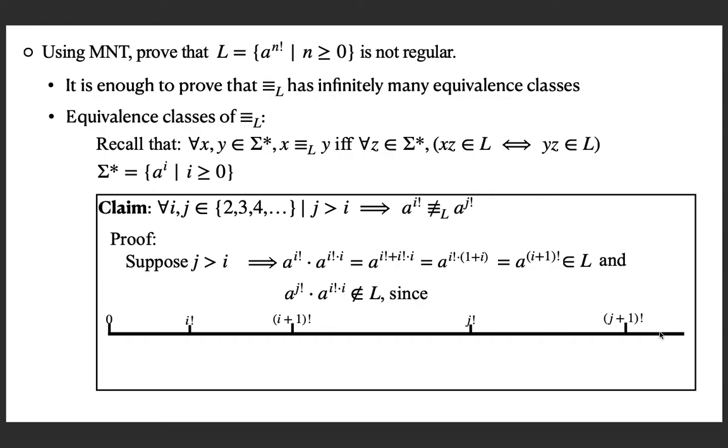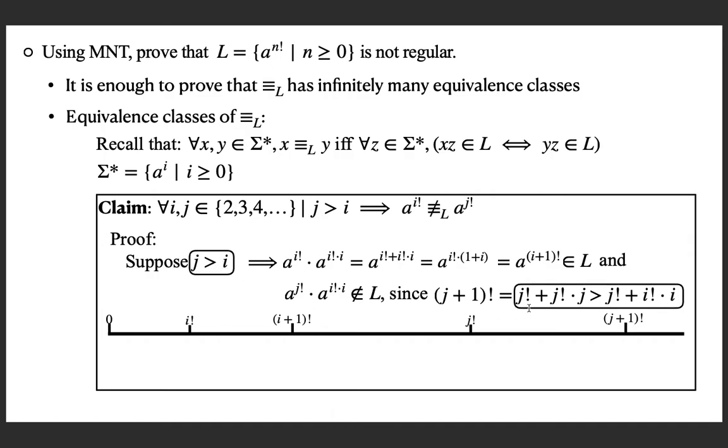And what is j plus 1 factorial in terms of j factorial? You can say that j plus 1 factorial is nothing but j factorial plus j factorial multiplied by j. If you take j factorial out, you will get j plus 1 factorial easily. And you can see that this is j plus 1 factorial, which is strictly greater than the number you are getting here. What is the number you are getting here? j factorial plus i factorial multiplied by i, which is less than this because j is greater than i.